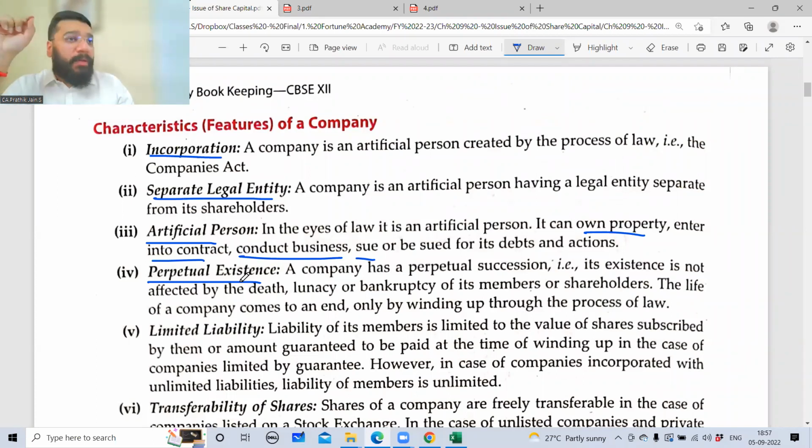The death of a member, that is the death of a shareholder, or the bankruptcy of the shareholder, or the lunatic behavior of the shareholder will not affect the going concern of the company. Because we learned very clearly in the last class, the person who is managing the business is different from the person who is investing in the business. The shareholders are different and the management is different. So who is managing the business? Management is managing the business.